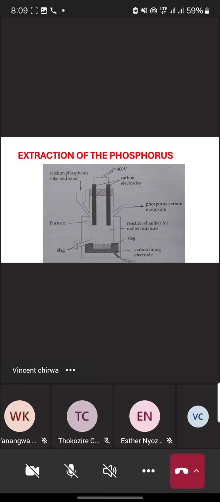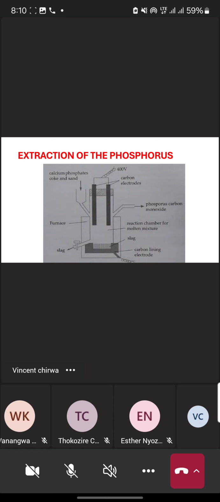Let's go to the extraction process of phosphorus. How can we get this element? That's the extraction process of phosphorus. The same, like when we looked at nitrogen, we saw the process of getting nitrogen, the isolation of nitrogen from air.